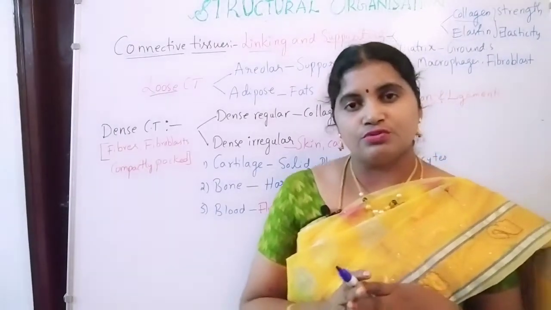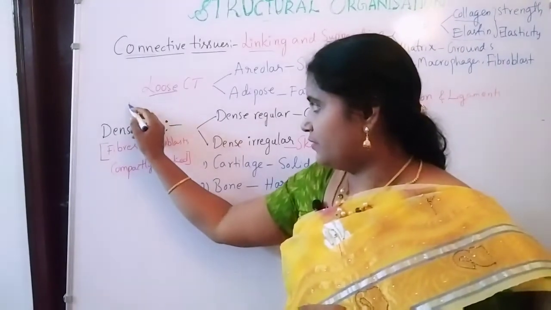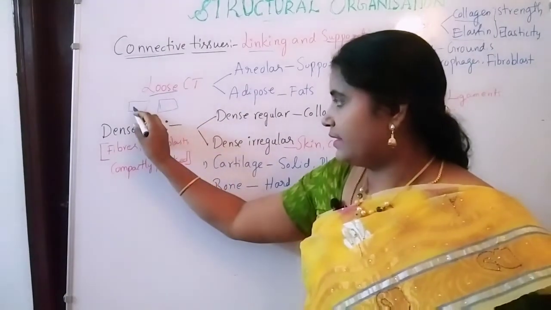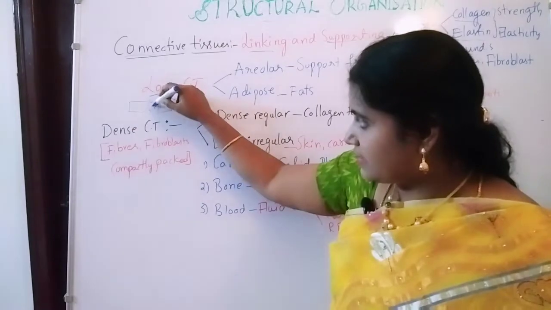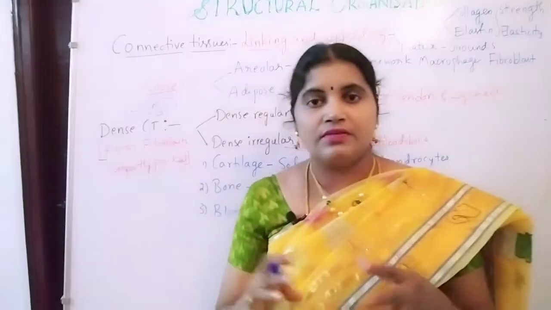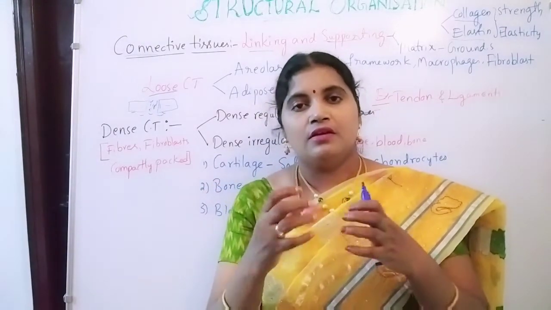Loose connective tissue means what? There are gaps in the middle. For example, if it is a cell, it is not connected with each other directly, only fluids or gaps are present in the middle. That's why it gives the appearance of being arranged in a loose manner.